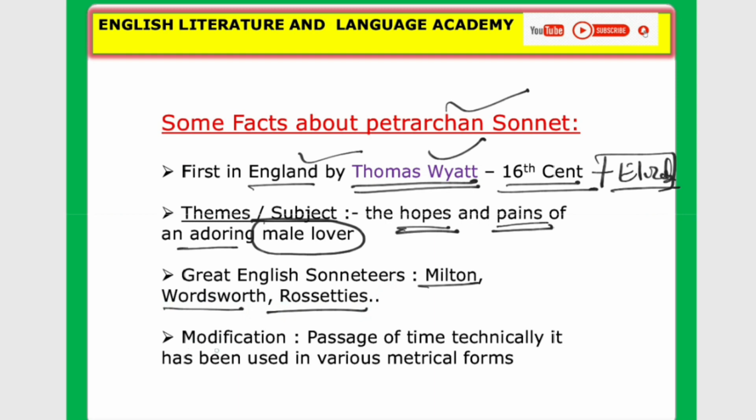And here modification has happened in this Petrarchan sonnet. With the passage of time, technically it has been used in various metrical forms. Means with time it has changed. Okay, these are the important facts about the Petrarchan sonnet.